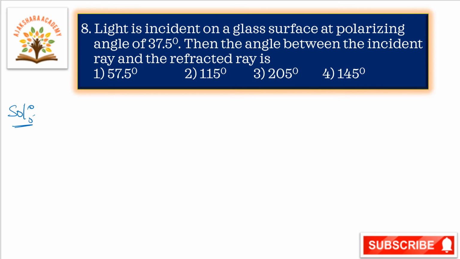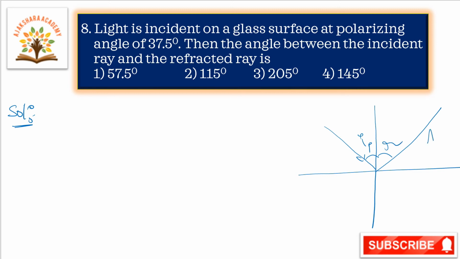Here when light is incident at a polarizing angle, the reflected and refracted rays are perpendicular to each other. So here observe this figure. This is the incident ray, and this is the refracted ray.